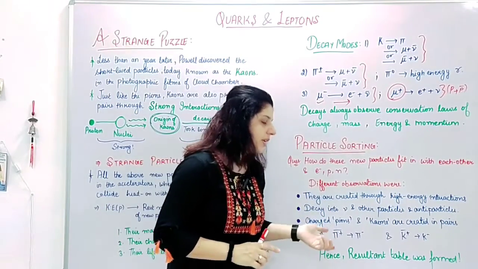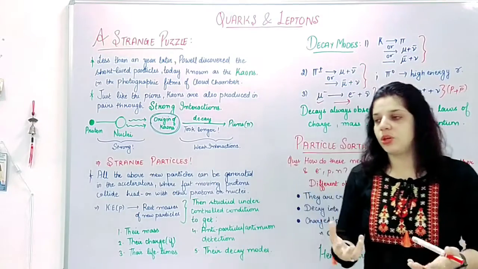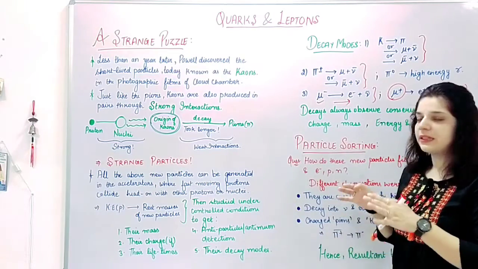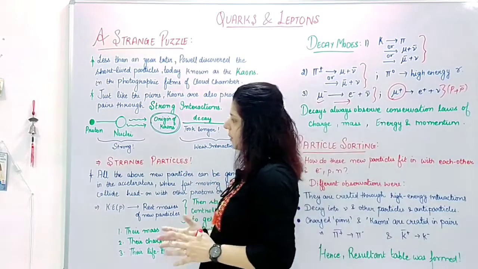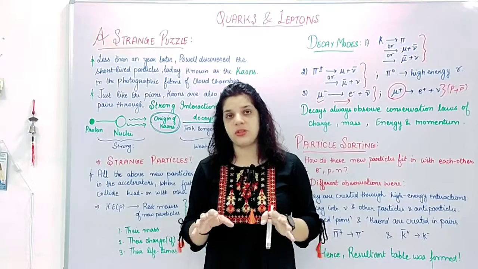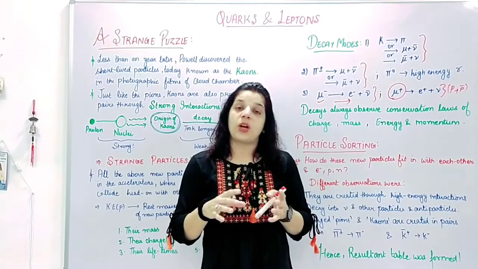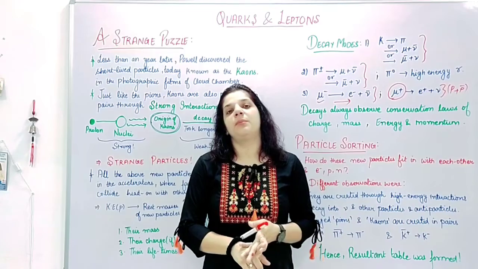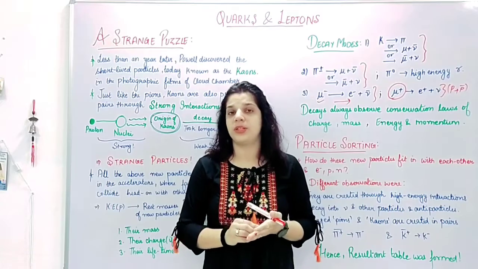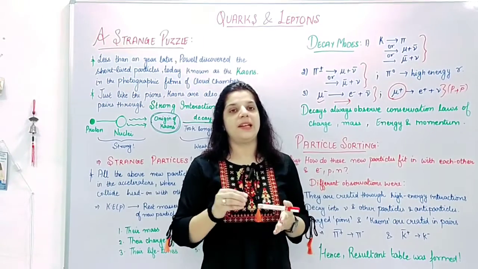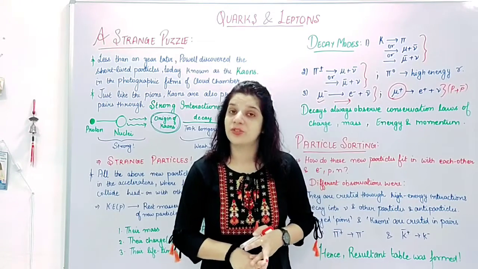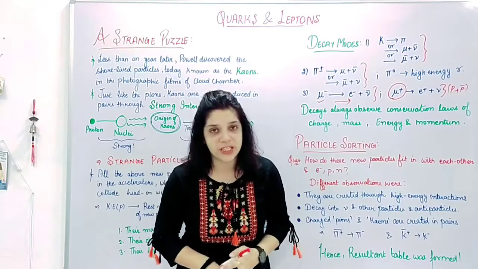So these were a few properties, a few results which we came across, and on the basis of these results and properties, we are going to sort all these particles, or we can say we'll club them together and we'll make generations of a family tree. What will be this family tree? We'll bring it back in the next video. For this video, this was all. What are strange particles? How were they discovered? What are a few of their properties and their interactions? For the next video, stay tuned. If you want to know the family tree of these strange particles, we'll be back very soon.